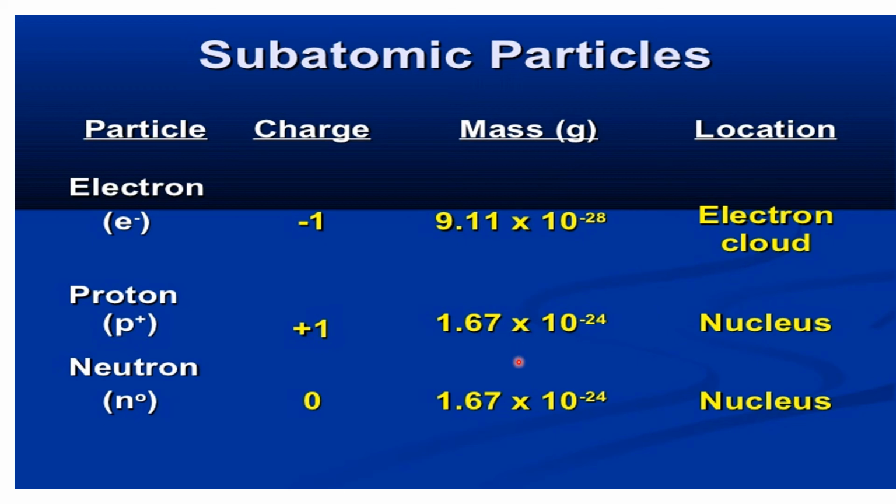Whereas protons and neutrons are present in the nucleus, and since they are present in the nucleus, proton and neutron together are known as nucleons. So what do nucleons mean? Protons and neutrons together are nucleons and they are present in the nucleus, whereas electrons are present in the electron cloud and they move around the nucleus.